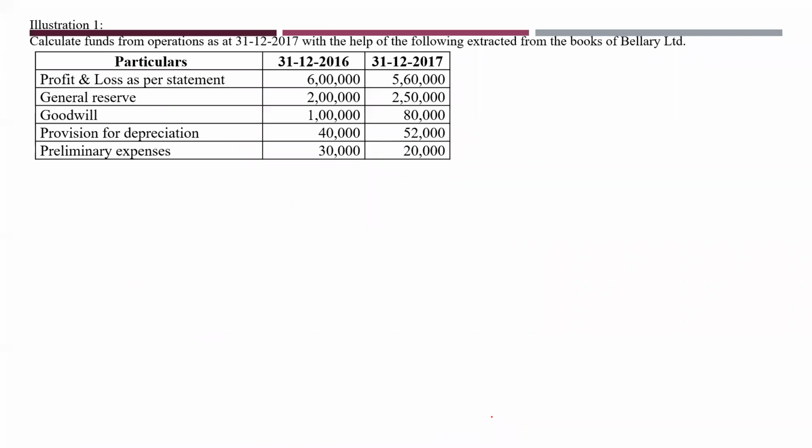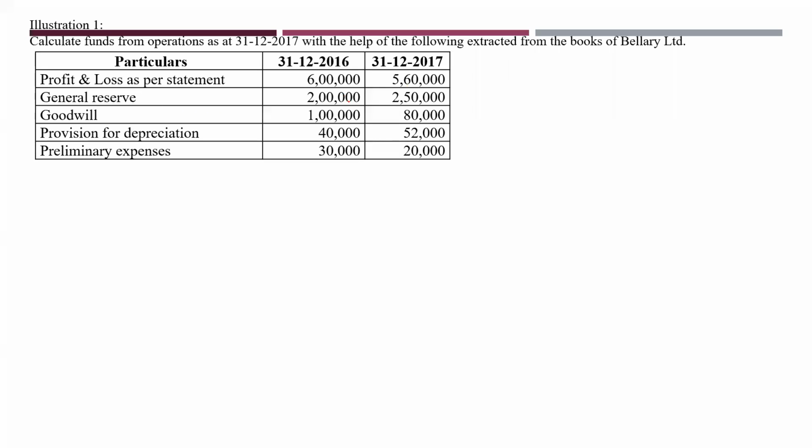Take down this. Calculate funds from operations as on 31st December 2017 with the help of the following extracted from the books of Bellary Limited. Make 3 columns: particulars, 31st December 2016 and 31st December 2017. First one, profit and loss as per the statement: 6 lakhs, 5,60,000.